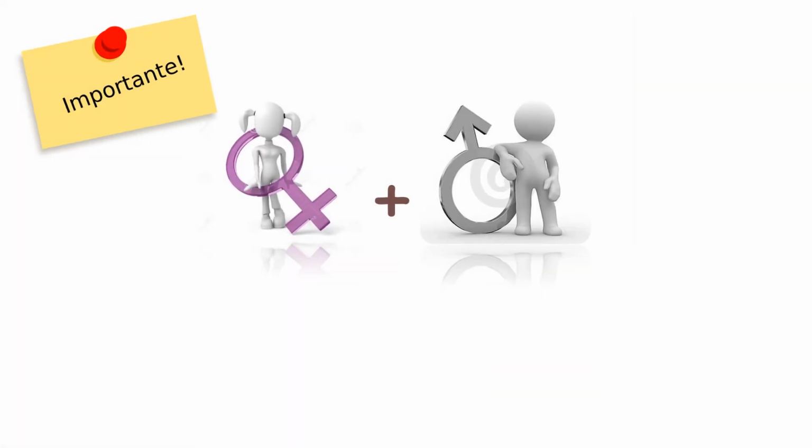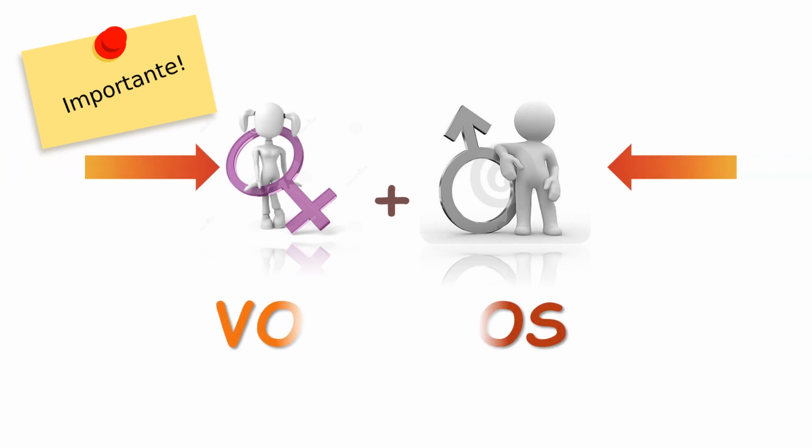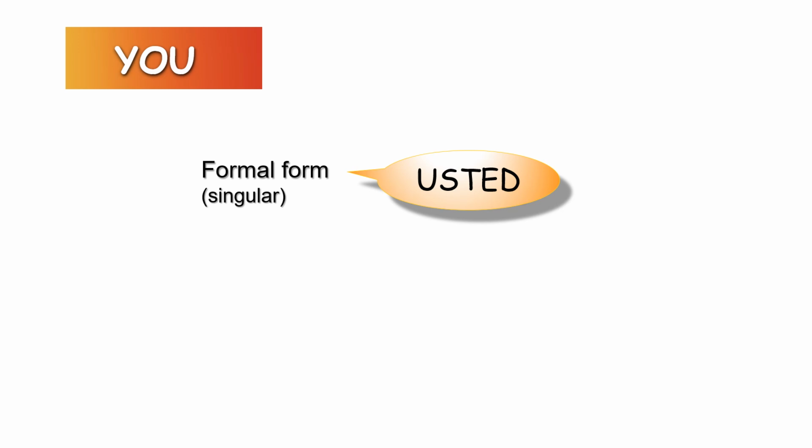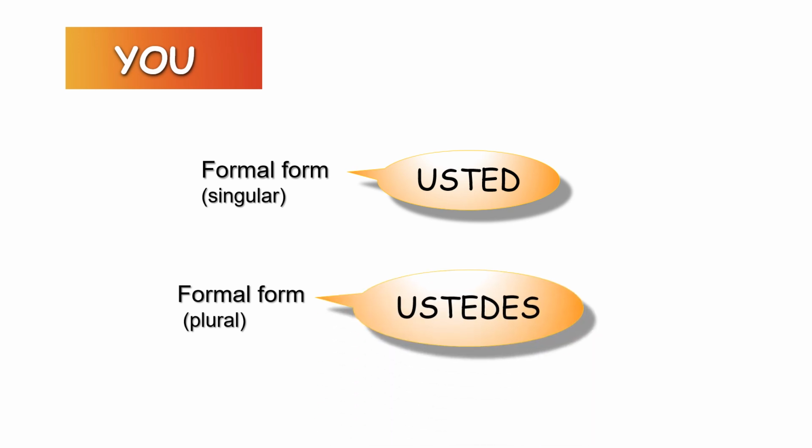But what happens if the group is just a couple, one female, one male? In that case, the masculine form vosotros is always used. When addressing someone you respect, a teacher, an elder, or a stranger, you switch to usted. It's the formal form. This form shows courtesy and respect, and ustedes is for plural.